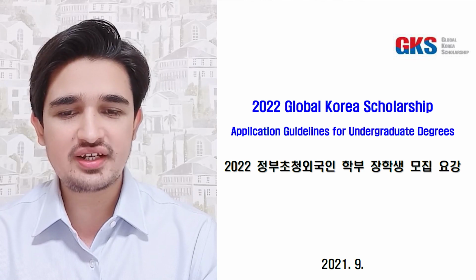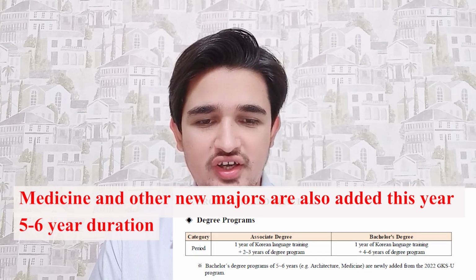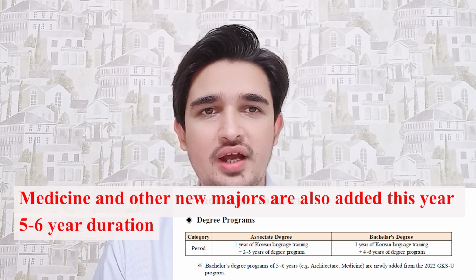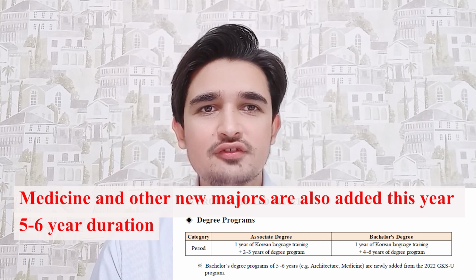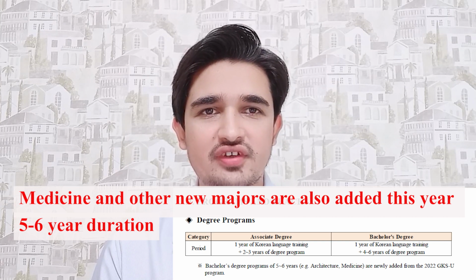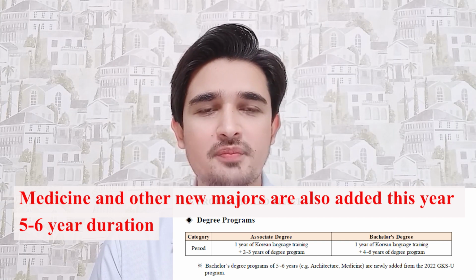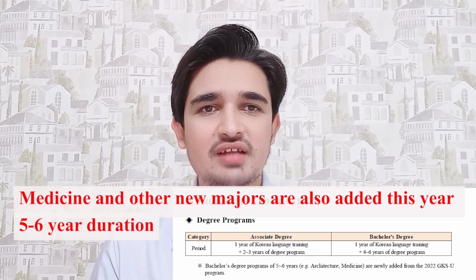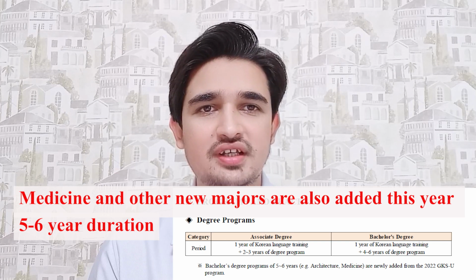These are the official guidelines which we have downloaded from the GKS website. First you have to look at the degree program. There are two types of degree programs. The first one is the bachelor's degree and the other one is the associate degree. The bachelor's degree is for 5 years, in which 1 year is the Korean language course and 4 years is your bachelor's degree, and the associate degree is 3 to 4 years, in which 1 year is your language course and 2 to 3 years is your associate degree course.